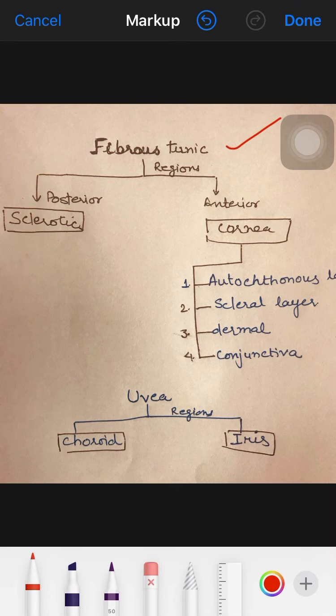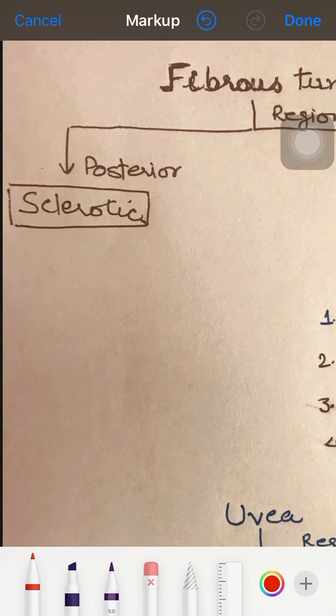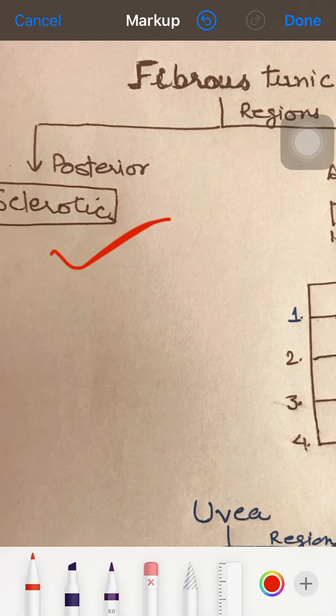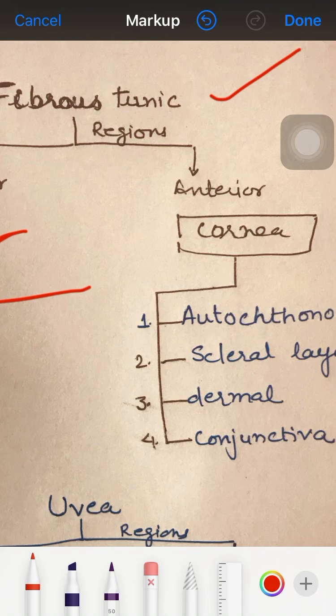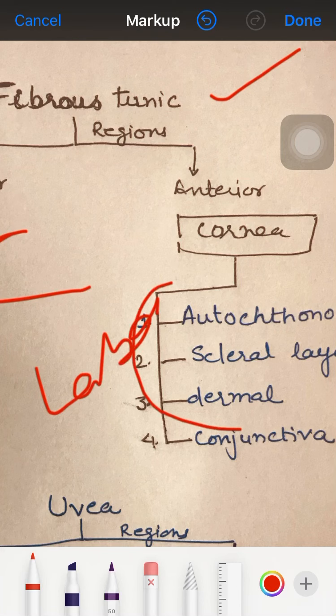The fibrous tunica is very firm, protects the eyeball and maintains its shape. It has two distinct regions. The posterior region we name the sclerotic region, and the anterior side is called the cornea. Then the cornea, in the case of Labeo, is again divisible into these parts.